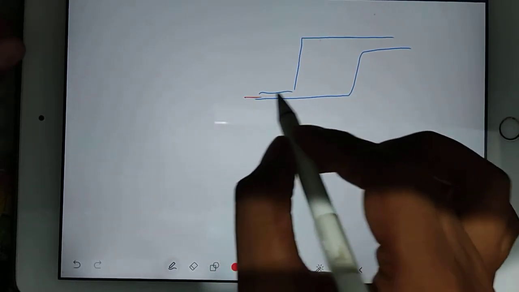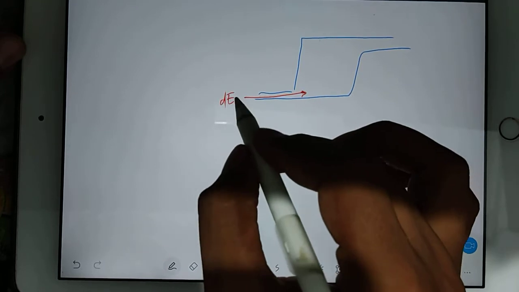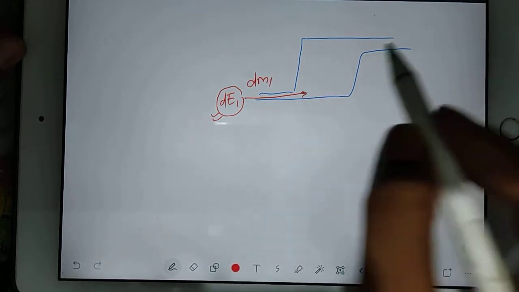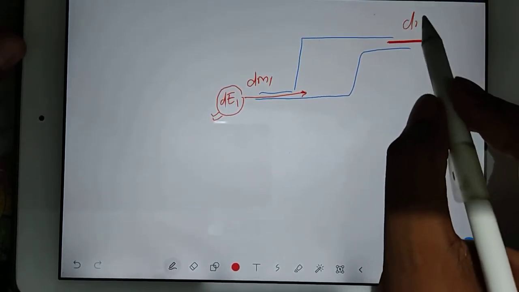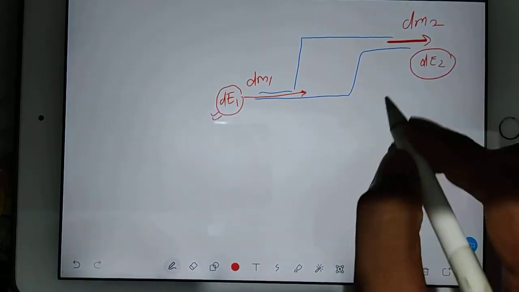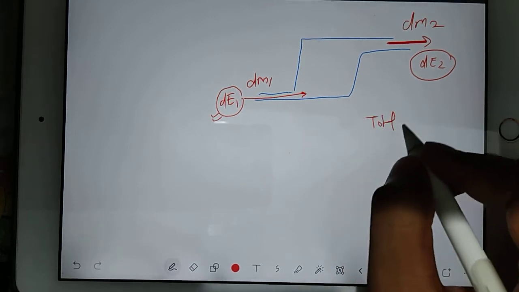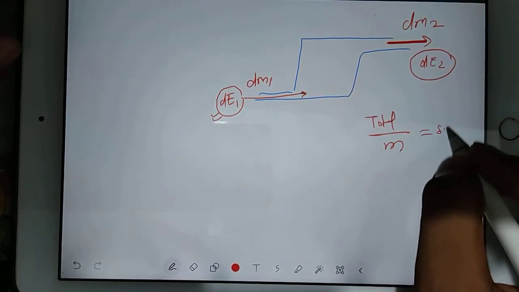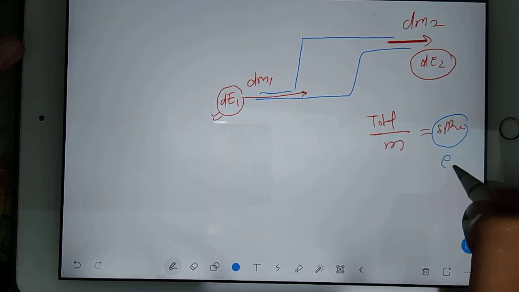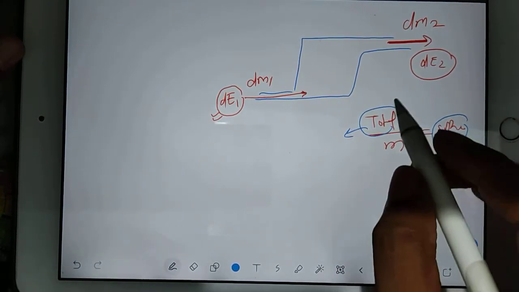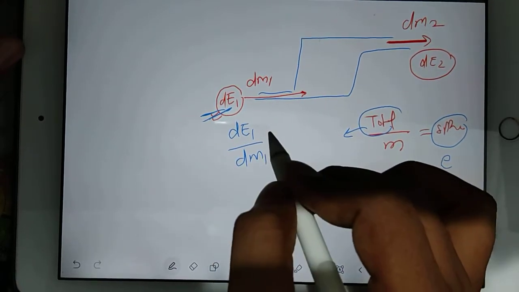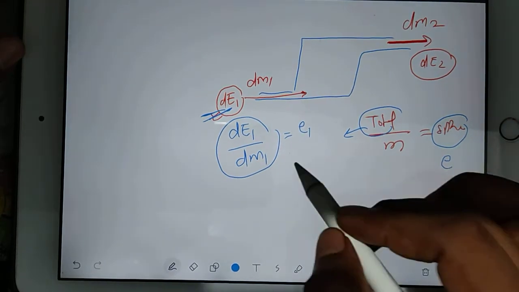Understand the logic again. From here energy is entering. That energy I am calling dE1. This dE1 is the total energy associated with dm1 mass. And the energy which is going out, that is dE2. This is the total energy associated with the dm2 mass. Always keep in mind, if you divide your total energy by the mass, you get specific energy. I have already taught you that specific energy always goes with a small letter and total energy with a capital letter. It means if I divide this energy dE1 by the mass, then I will write a small e here. This is going to be specific energy.